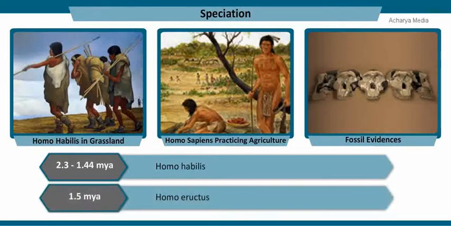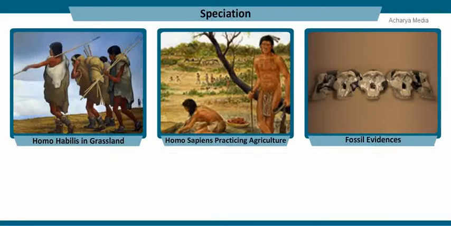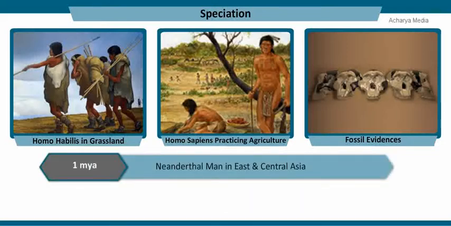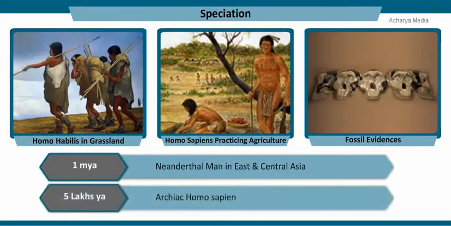There was a long gap in human evolution, or a lack of adequate fossil evidences, as the next stage of human evolution came to exist 1.5 million years ago, and they were called Homo erectus, who were meat eaters. 1 million years ago, the Neanderthal man lived in East and Central Asia. They protected themselves by hiding and buried their dead companions. Archaic Homo sapiens arose in South Africa and moved across continents. They developed a distinct race during the Ice Age.